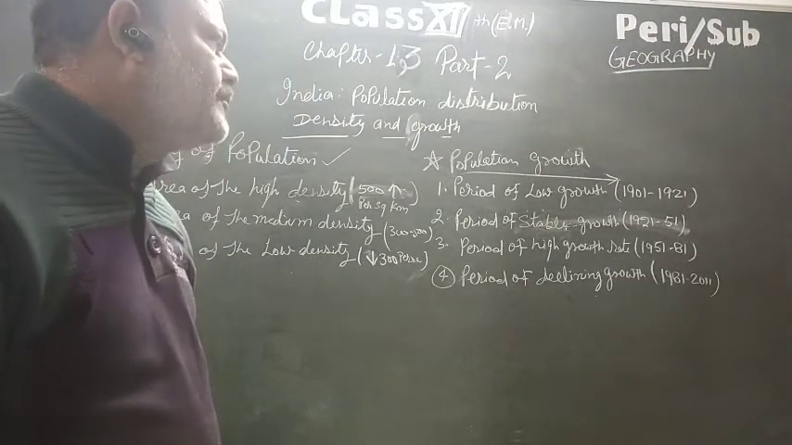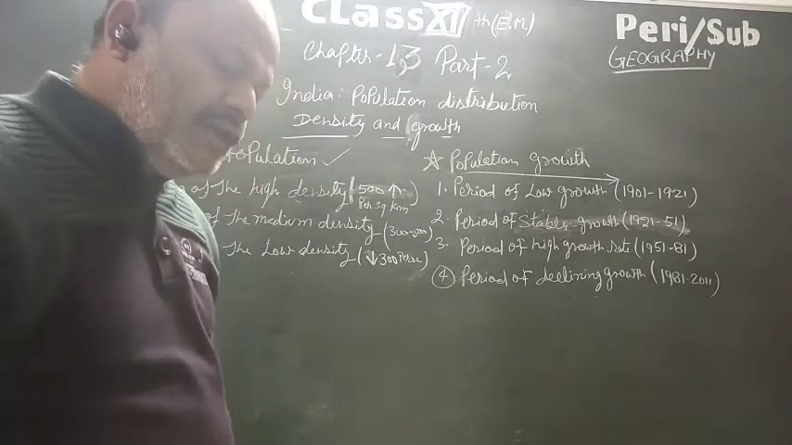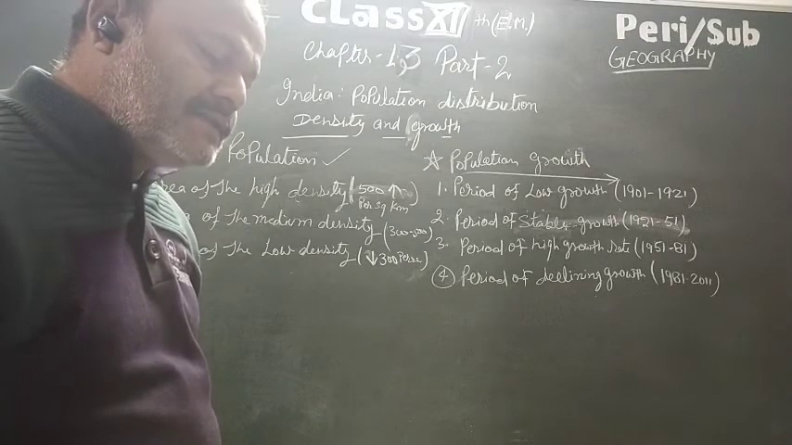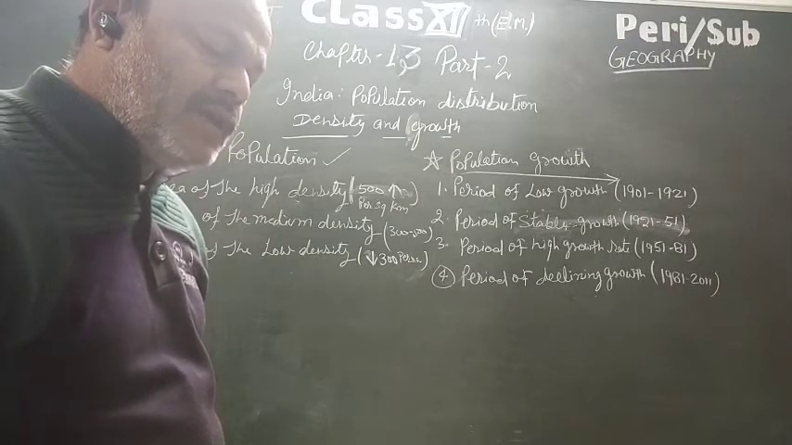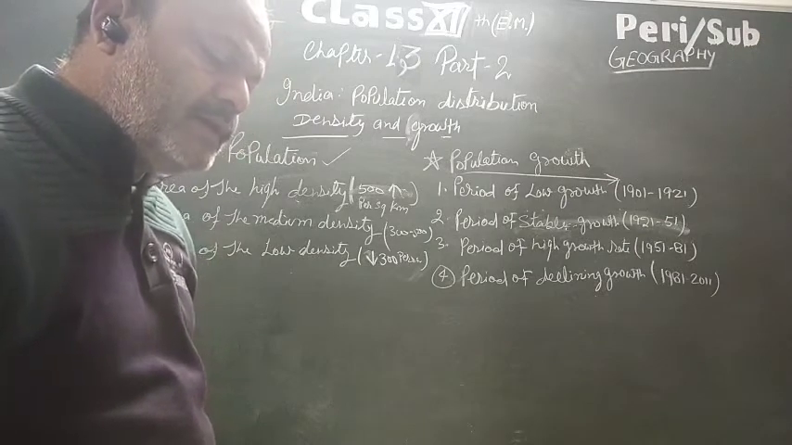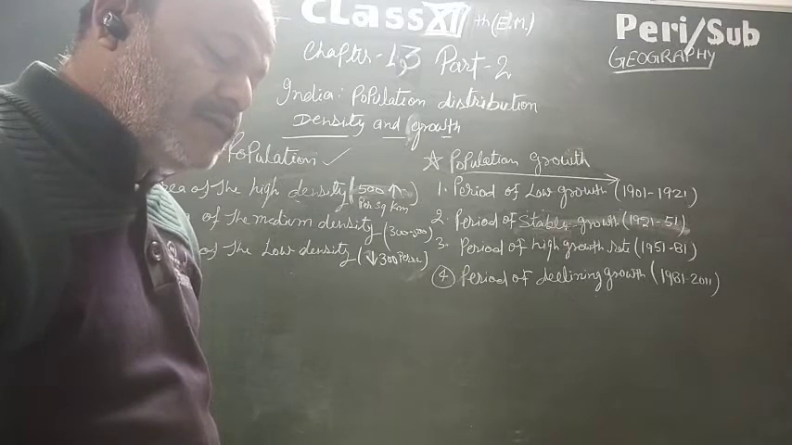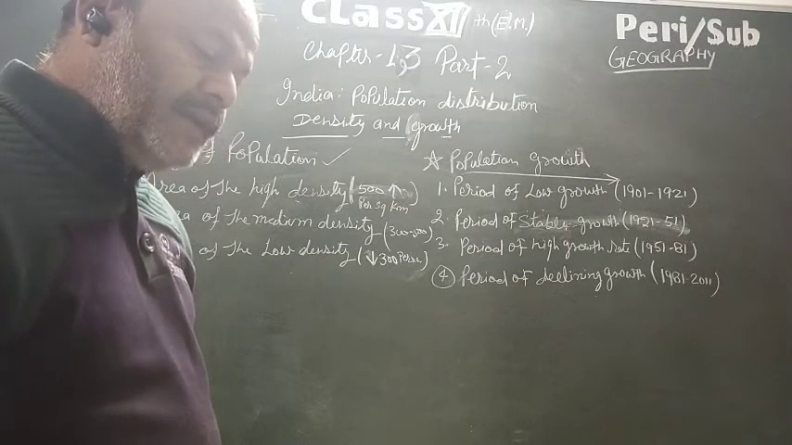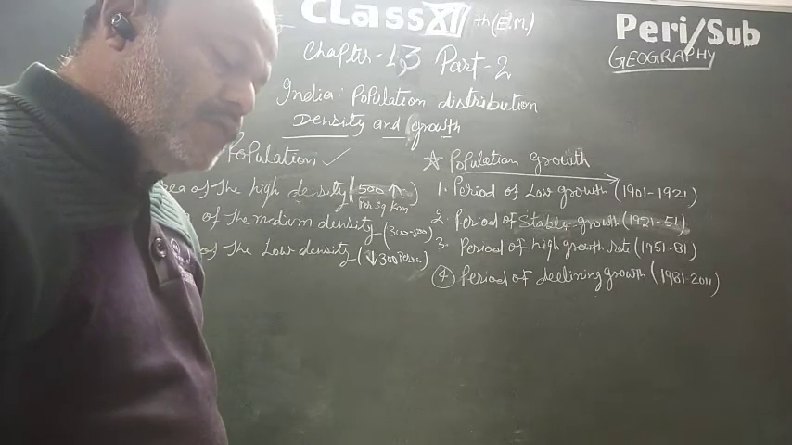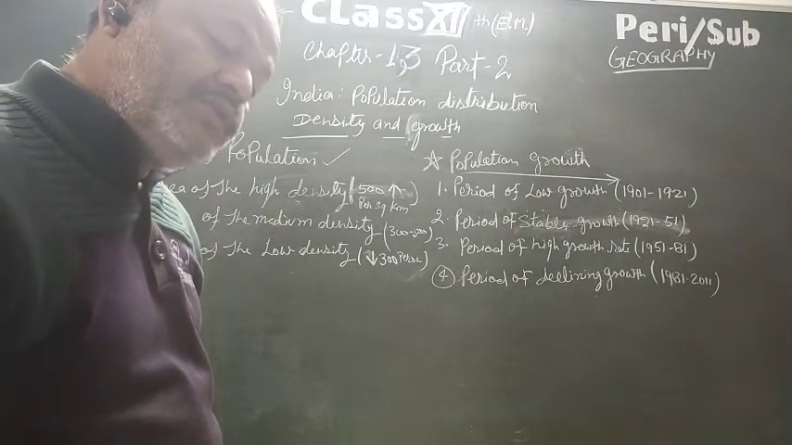Now, the third period of high growth rate, 1951 to 81. The year 1951 is called the second demographic divide because after that the country's population growth rate was 2.2% per annum during 1951 and 1981, adding another 32 crore to the population of our country. 1961 to 71, यानी 10 सालों में 32 करोड़ की population बढ़ी.